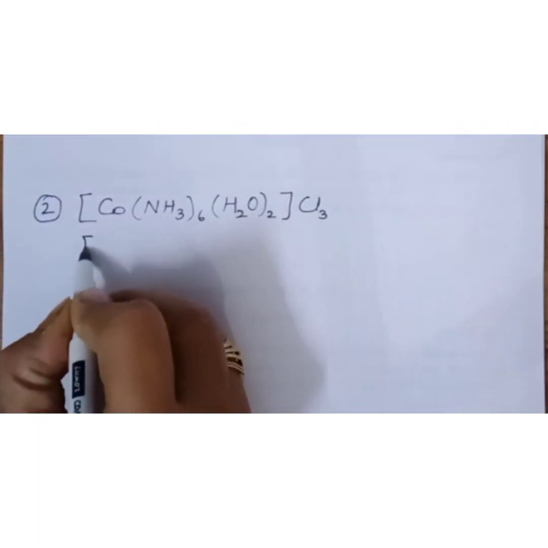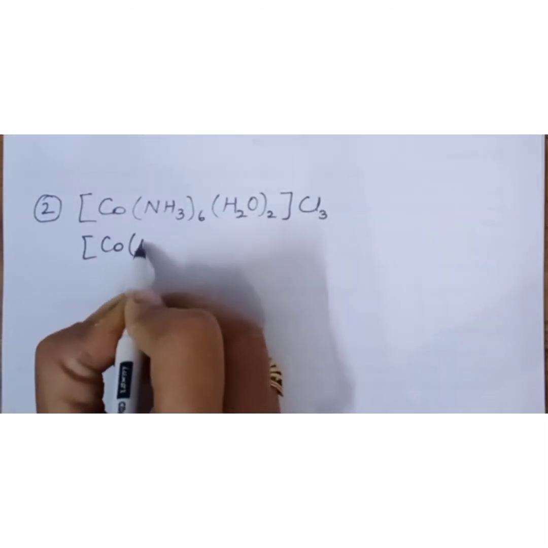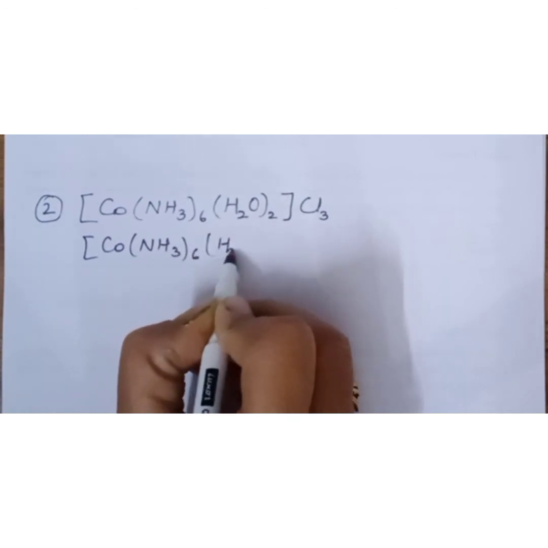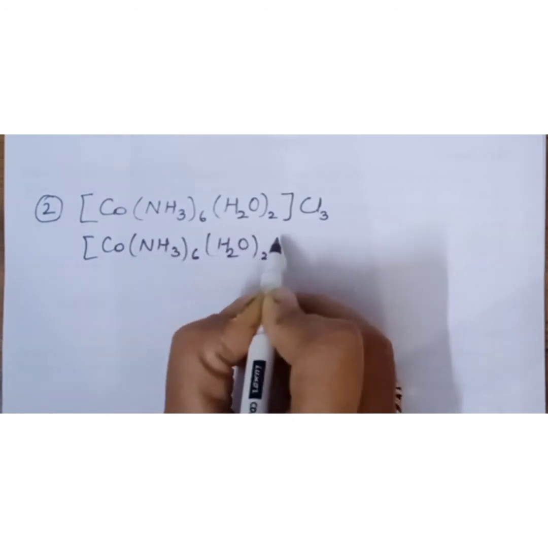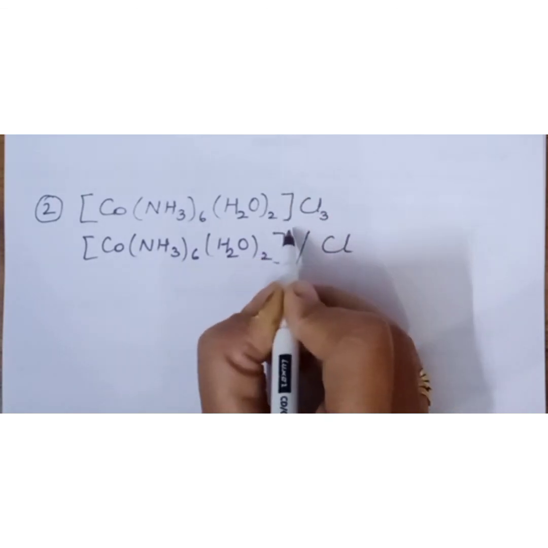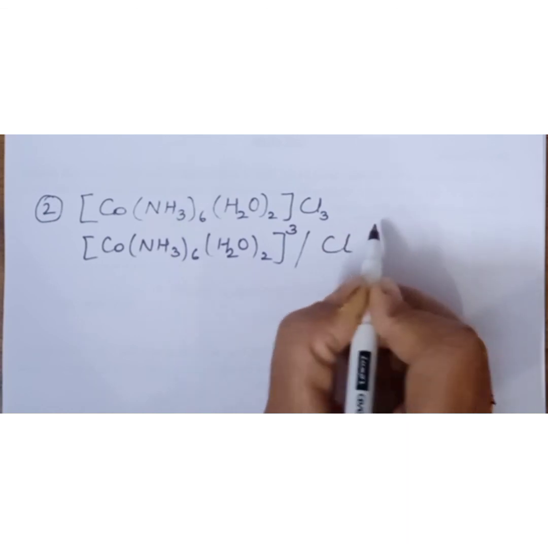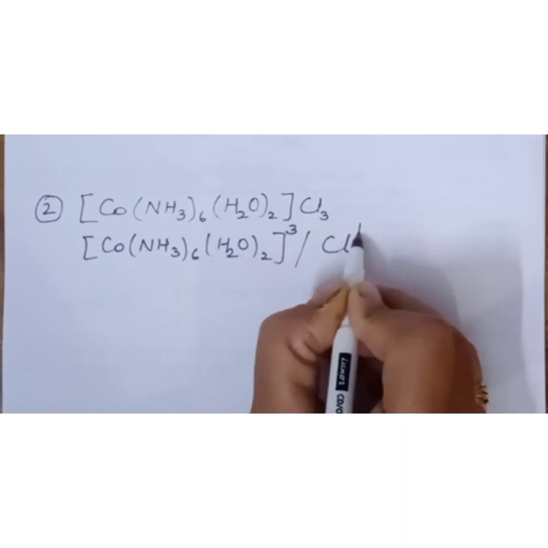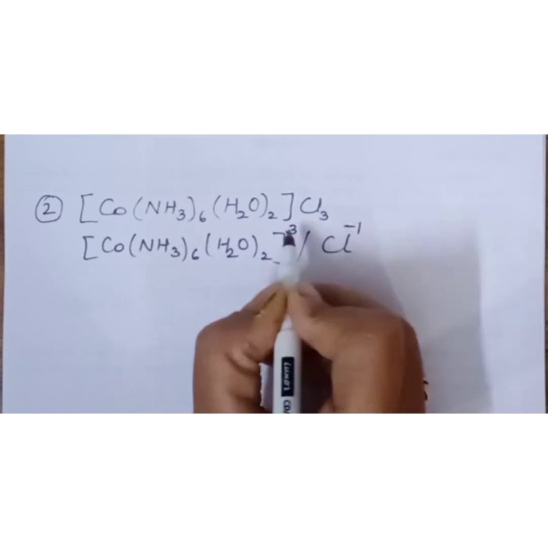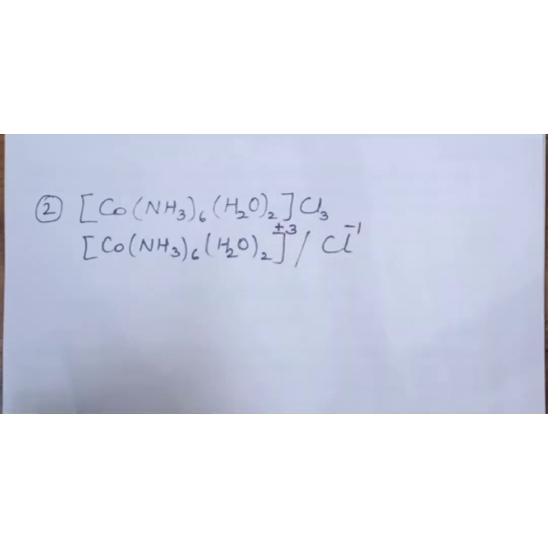Similarly, this complex can be divided into cation and anion. The coordination sphere remains intact, and Cl3 is the charge of this coordination sphere, and nothing is here means 1 is the charge on Cl. Since Cl is negatively charged, automatically coordination sphere will bear positive charge.